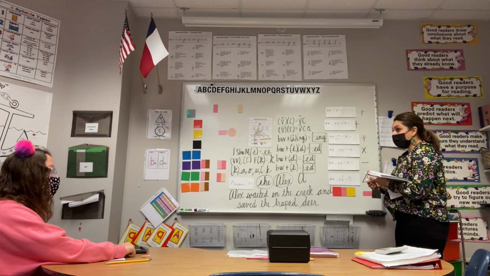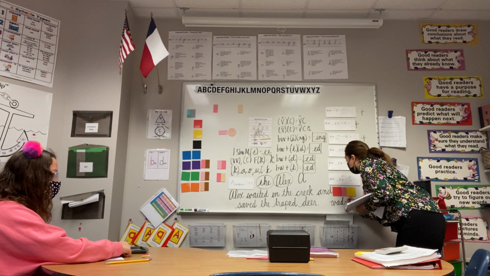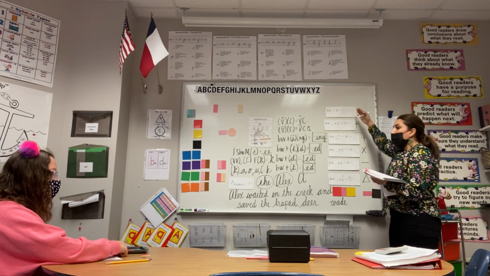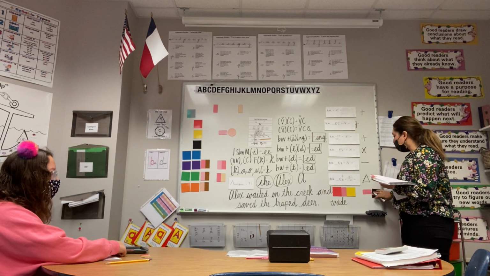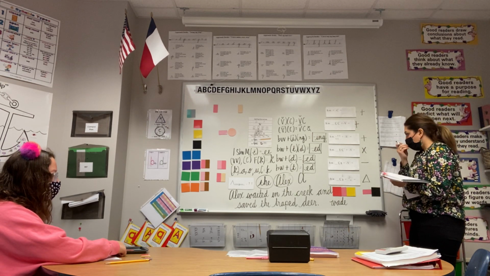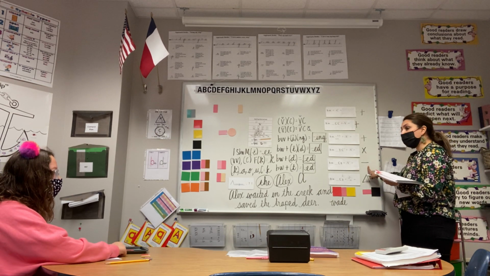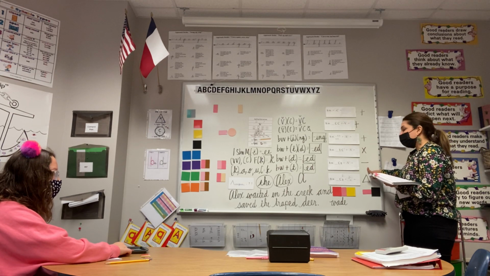W-A-D-E. There you go. So if we know our base word wade is spelled W-A-D-E, then what derivative rule would we use to attach that vowel suffix? By dropping. Yes. So we have to use our dropping rule. Can you tell me why?